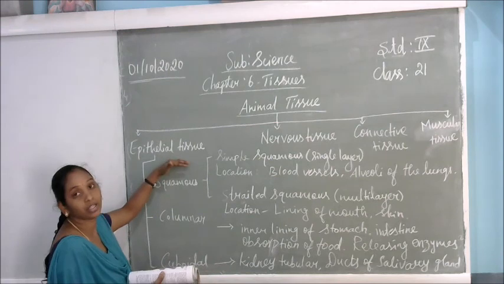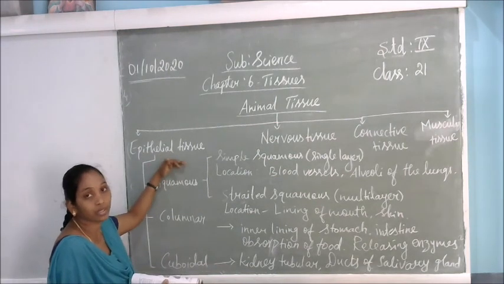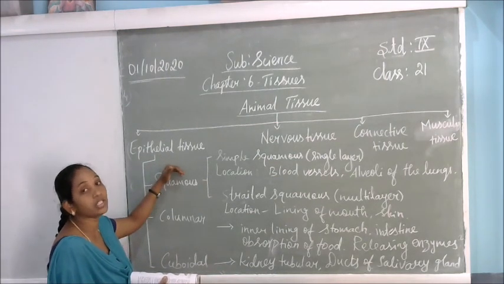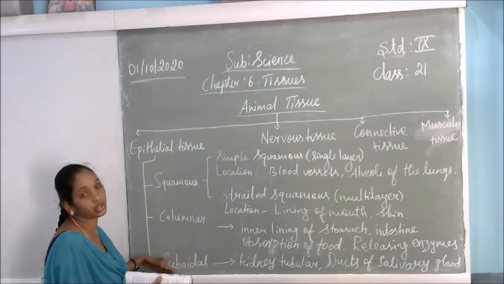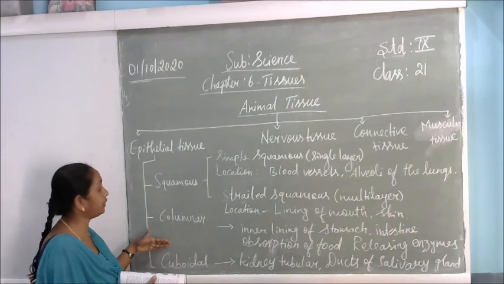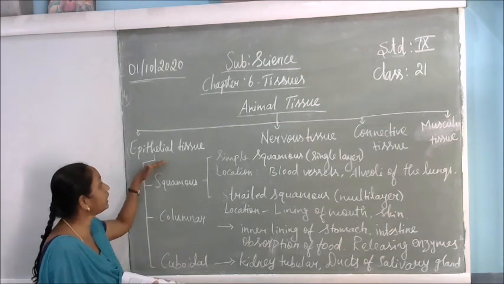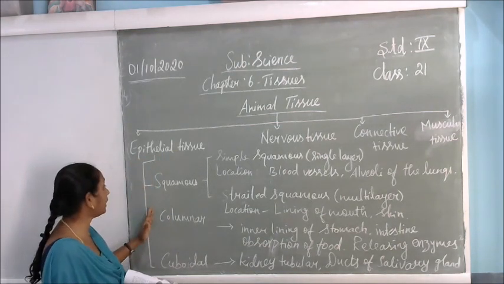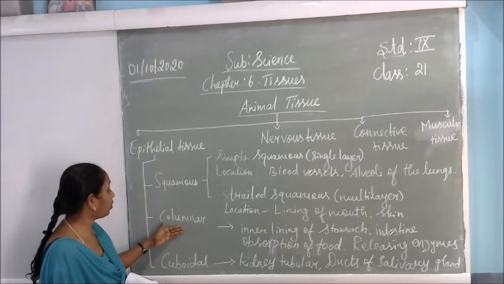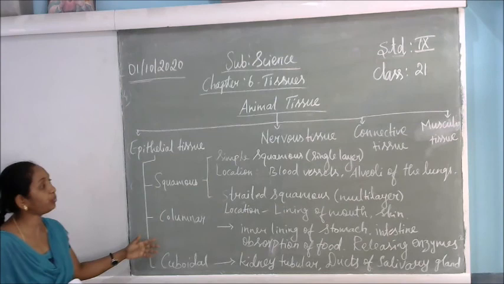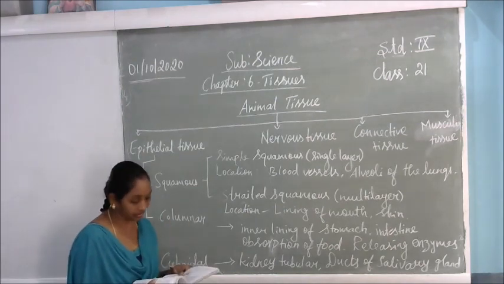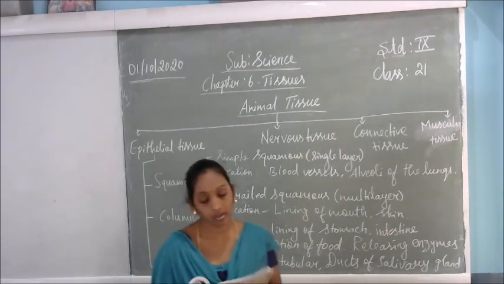Epithelial tissues. What is the meaning of epithelial tissues and where are they present? Where is the location? What is the function of it? And inside the epithelial tissues, some specialized tissues are there. What are the functions of those? That we will see. So the epithelial tissues are divided into 3 types of cells, that is squamous, columnar and cuboidal. Okay. So all these 3 cells are very important in our body.